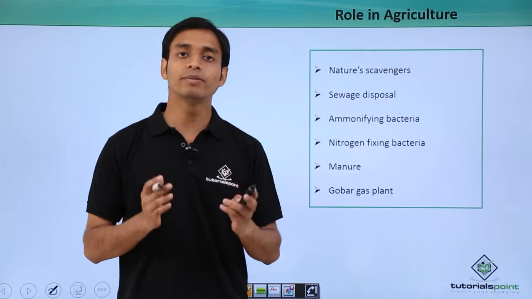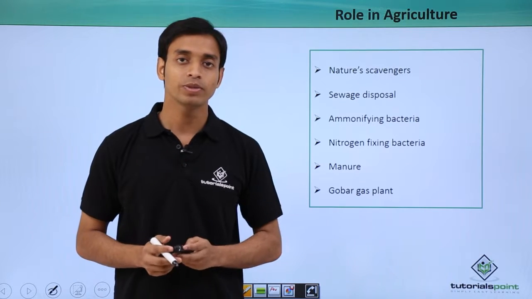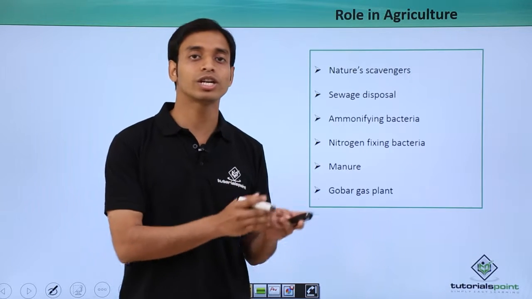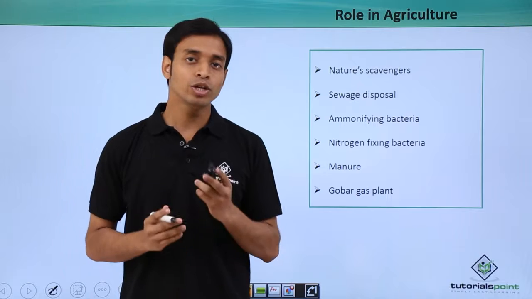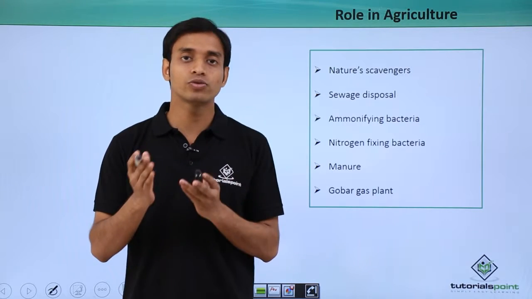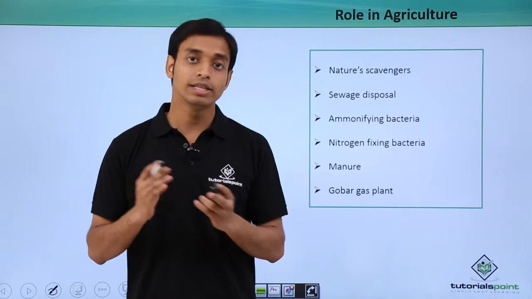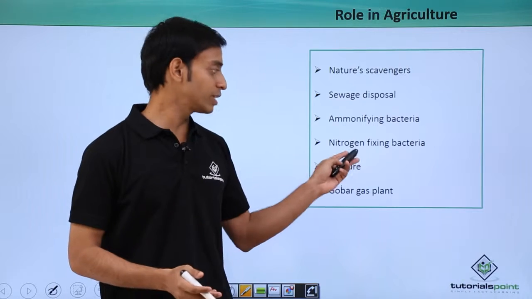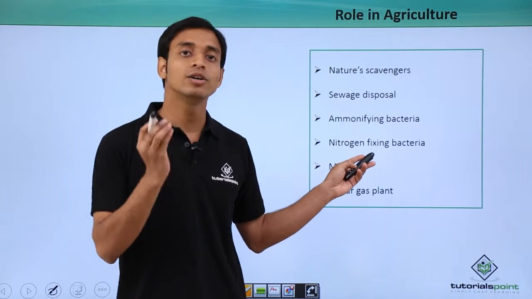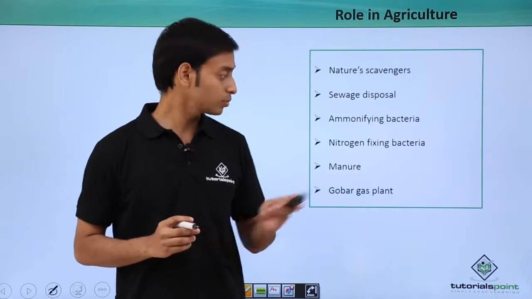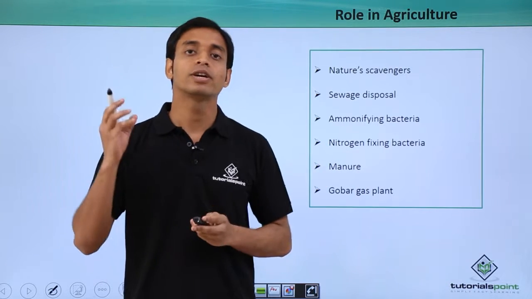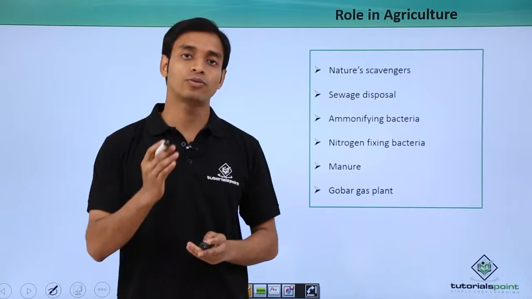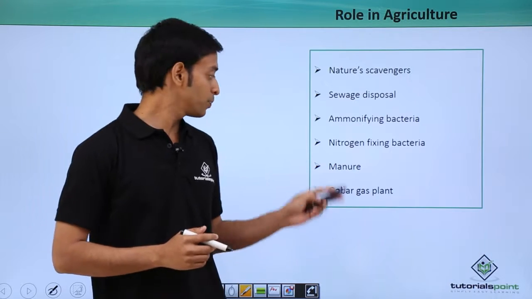Nitrogen fixing bacteria, a very important type of bacteria, for example Rhizobium. They help in fixing atmospheric gaseous nitrogen into nitrites, which can in turn be used by plants. We know that plants cannot use gaseous atmospheric nitrogen as a nitrogen source. This has to be converted into nitrites in order to be used. So nitrogen fixing bacteria like Rhizobium are present in the root nodules of leguminous plants. They help in fixing gaseous nitrogen into nitrites, which are actually the usable form of nitrogen in case of plants.